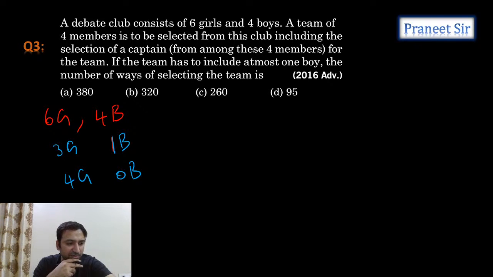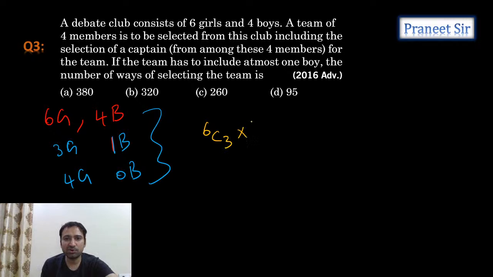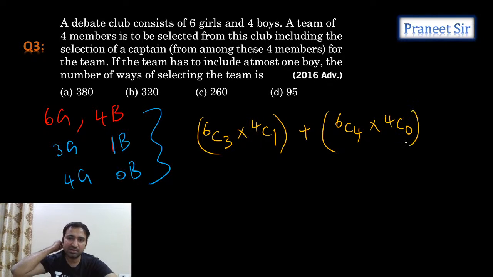So tell me now how much we are getting. Total, how much do we get, guys? Either we select the first case or the second case. First case means what? Out of 6 girls we need to select 3 girls, 6C3, and out of 4 boys we need to select 1 boy, 4C1. This is one possibility. And what is the other possibility? The other possibility is 6C4: out of 6 girls we select 4 girls, and out of 4 boys we select 0 boys. These are the possibilities we are having, right?